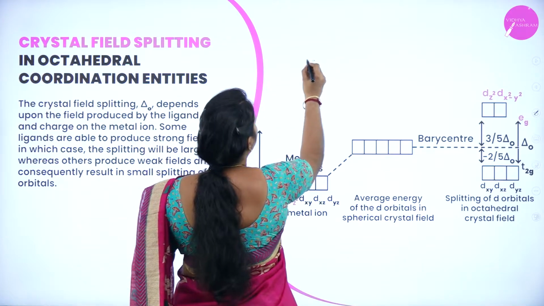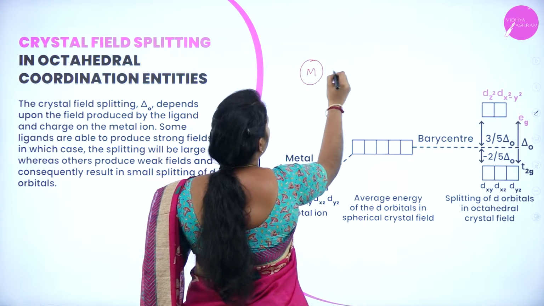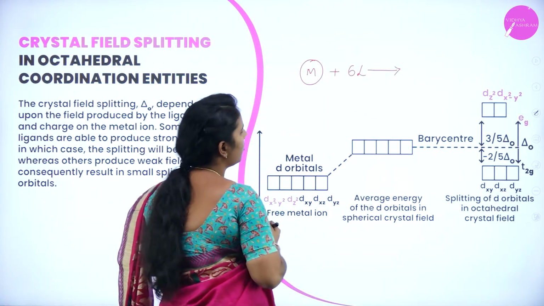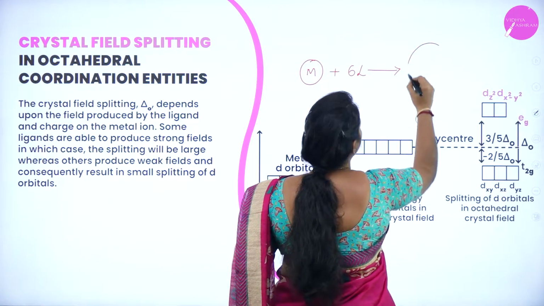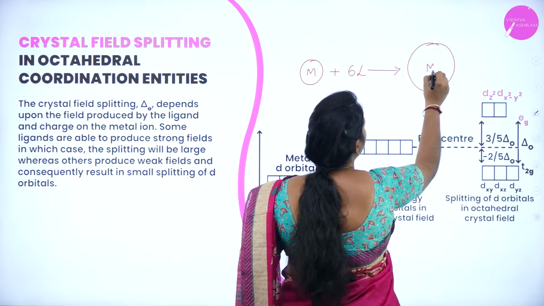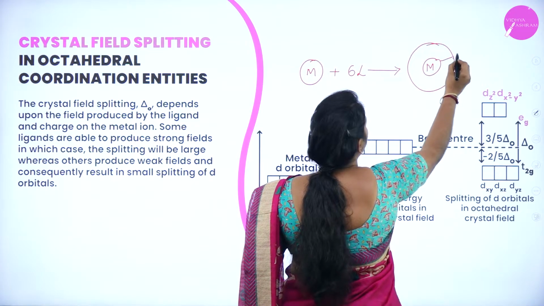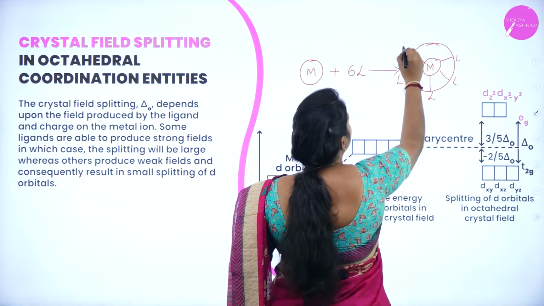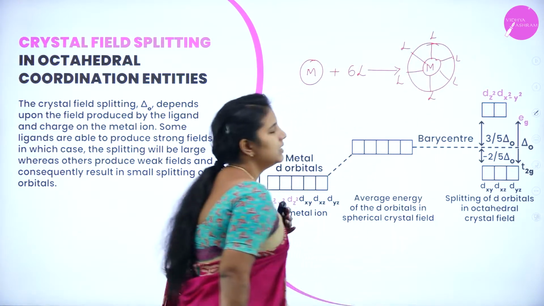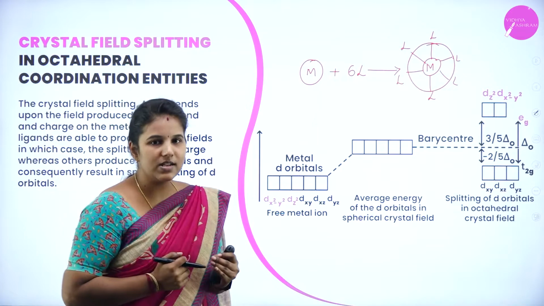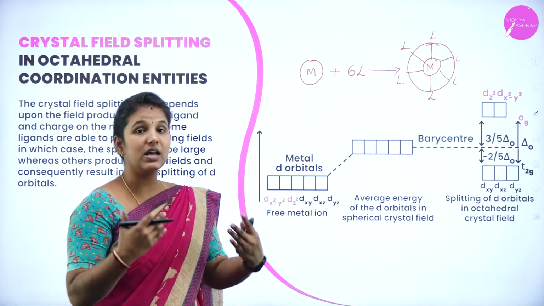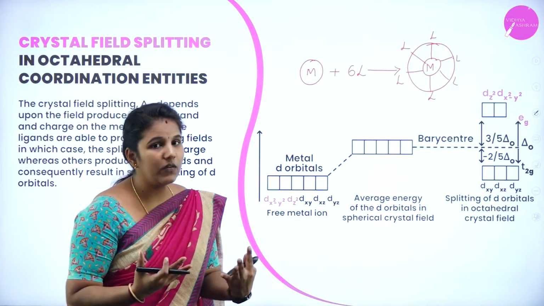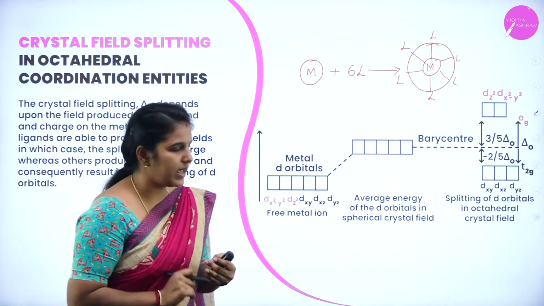Here we have what? A metal, which is surrounded by 6 ligands. Okay. In what direction do they surround the metal? It will be in a symmetrical direction. Imagine this is a metal where all the ligands are symmetrically directed towards the central metal atom. What will happen when the ligands are symmetrically attracted towards the central metal atom? Repulsions will be caused, as I have explained.